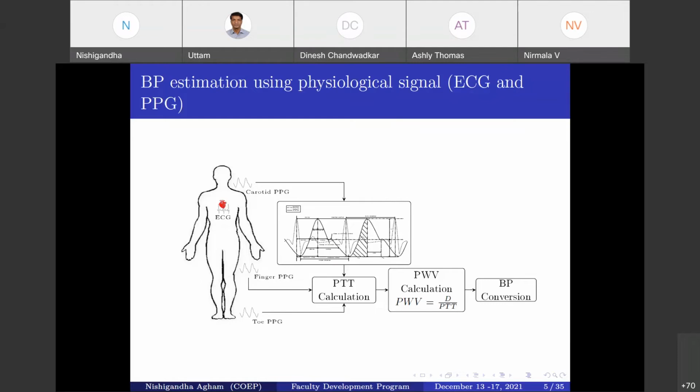So from the accuracy and long-term monitoring point of view, this PTT-based BP estimation stands at the secondary place. Why? Due to the significant impact of arterial stiffness, individual instability, or physical condition on the predetermined hypothetical relation. Because of this, the PTT approach for BP estimation stands at the secondary place.